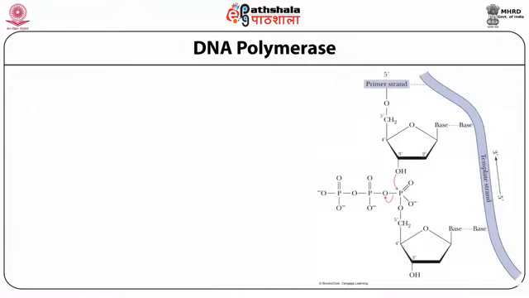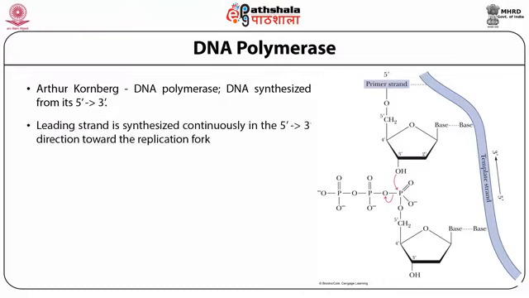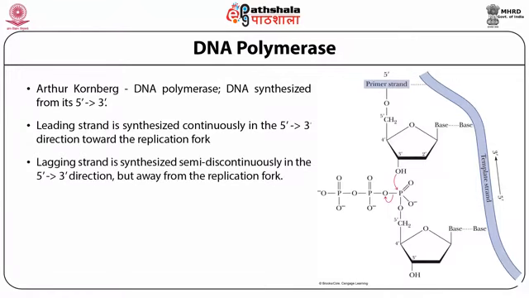Now I am coming to DNA polymerases. DNA polymerase was discovered by Arthur Kornberg. It synthesizes DNA from 5' to 3' ends. There are two types of strands that are synthesized: one is the leading strand, the other is the lagging strand. The leading strand is synthesized continuously in the 5' to 3' direction toward the replication fork. However, the lagging strand is synthesized semi-continuously in the 5' to 3' direction, but away from the replication fork.